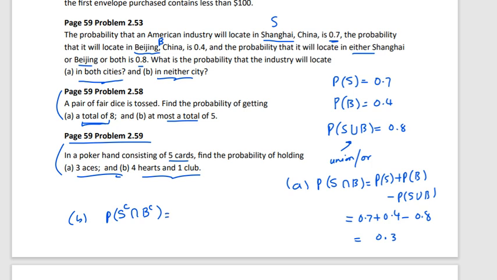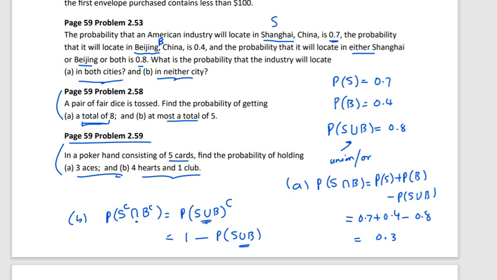So you can write S union B to the power complement. When you bring complement outside, this intersection becomes union, union becomes intersection. Then when there is a C outside, you can subtract from 1 and remove the C. So S union B will come here, and C is removed.